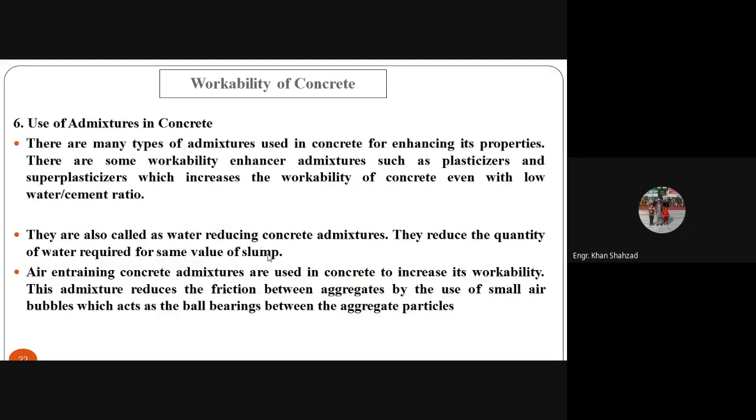The next one, use of admixture in the concrete. We have discussed in our previous classes the uses of admixtures. We have also talked about the water reducing admixtures, that is, the high range water reducing admixture and the normal water reducing admixture.